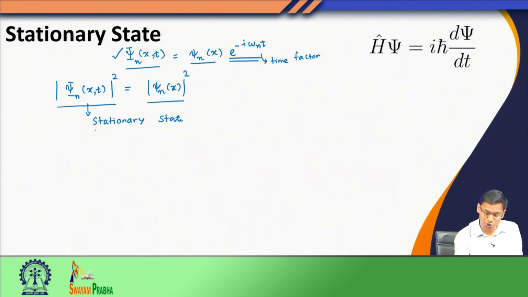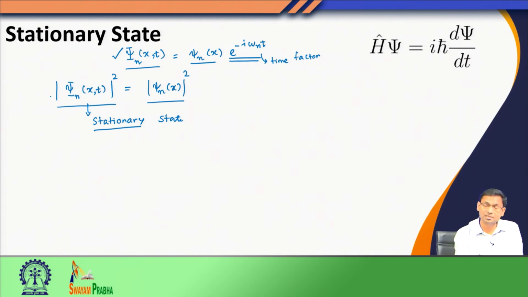Please note, stationary normally means which is not moving, which is at rest, but here the system is not necessarily at rest. What it means is its probability density does not change. For example, in the particle in a box problem, if I am looking at the second or third wave function, I observe a point where I have a node, or a point where I have the maximum probability.